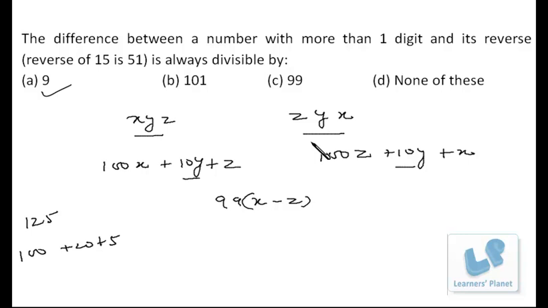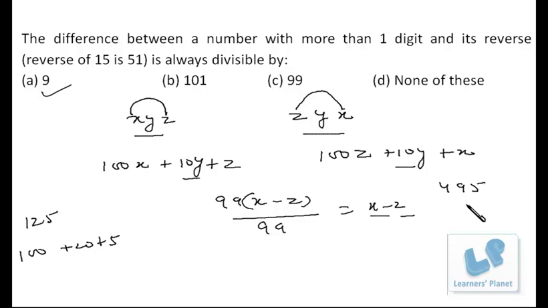That means a three-digit number and its reverse, their difference is always divisible by 99, or we can say the difference is always a multiple of 99. And if we divide that difference by 99, we get the difference between the extreme digits. You can take any example.